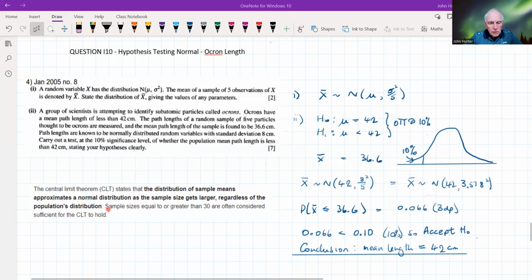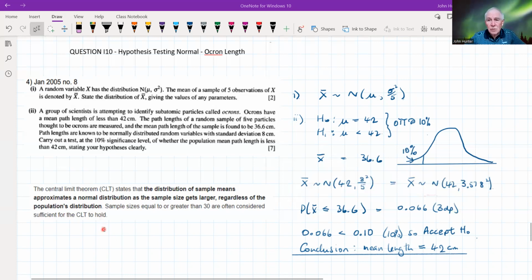Then it goes on to say sample sizes equal to or greater than 30 are often considered sufficient for the CLT to hold. Well, that is sort of right and relevant if the underlying distribution is either not known or is something other than the normal distribution. We talked about the uniform distribution in that video.